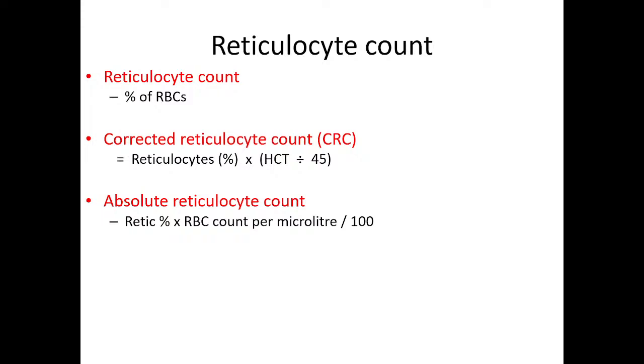Then absolute retic count can also be calculated: retic percentage times RBC count per microliter, divided by 100. Basically in the report it will come as a percentage. So, if we want to find out per microliter, then it is a percentage of RBC, so we will multiply with the RBC count, and the absolute count will come. The importance of this absolute count is in aplastic anemia, where severity is defined by absolute reticulocyte count less than 20,000 per microliter. So, that is why it is important.